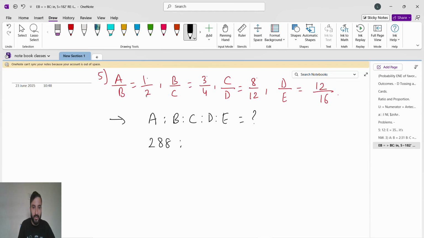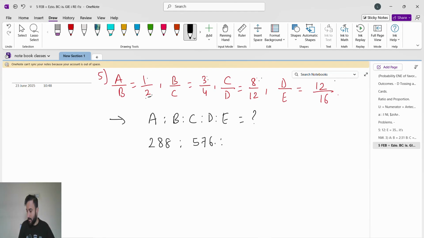Then B is here in the denominator. From B we'll go to B. So 2 into 3, 6. Then all B to B, then all numerator. So 2 3s are 6, 6 8s are 48, 48 into 12, 576.